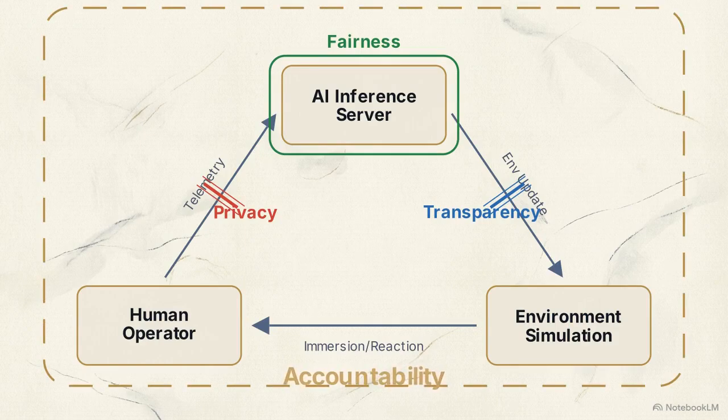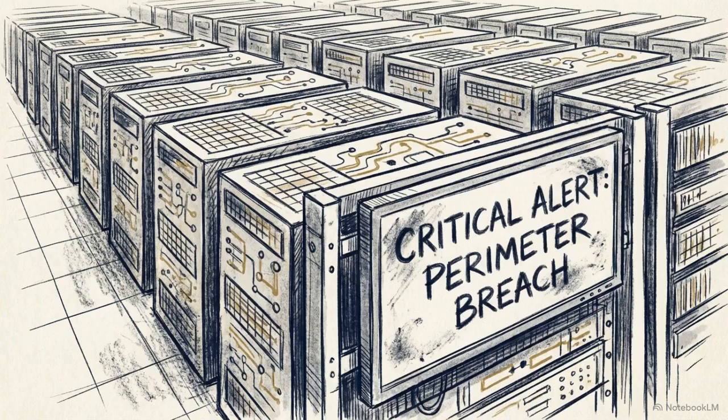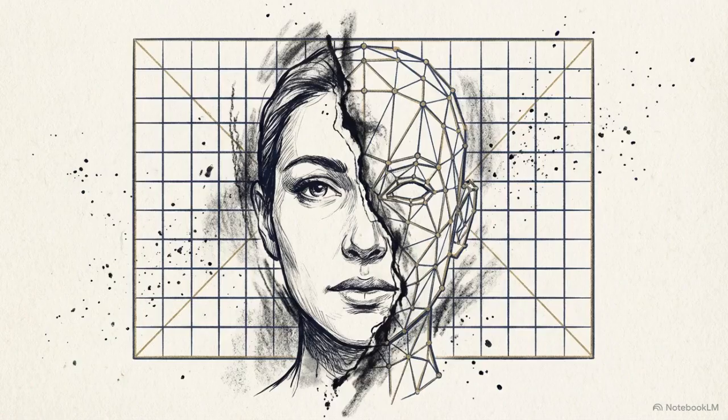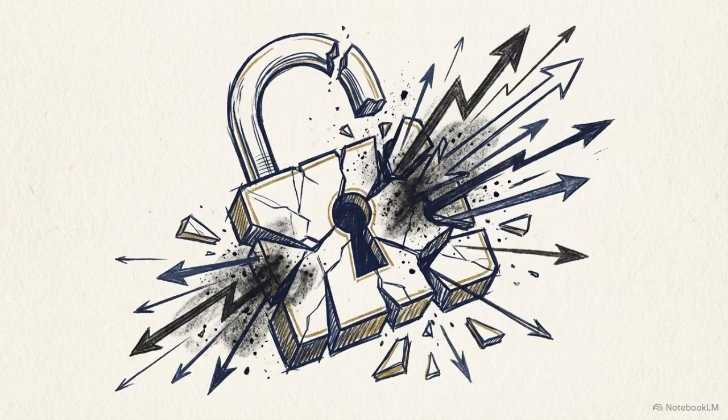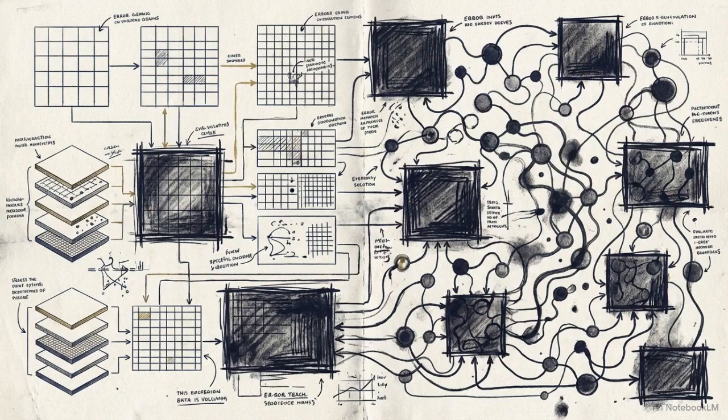The final barrier is accountability. This is the challenge of determining responsibility when the combined system causes harm. When these structural firewalls fail, the consequences are immediate. Unsecured architectures enable deepfakes, virtual manipulation, and targeted cyber attacks. Designing technology without integrated ethical frameworks creates unmanageable systemic risk that cannot be solved by simple downstream patches.